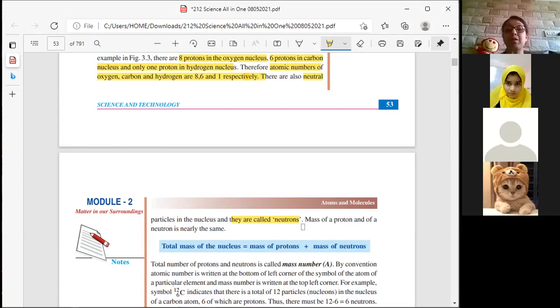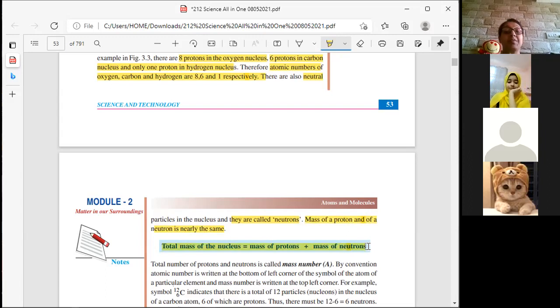Mass of a proton and of a neutron is nearly the same. And total mass of the nucleus is equal to mass of protons and mass of neutrons. Is it clear till here?